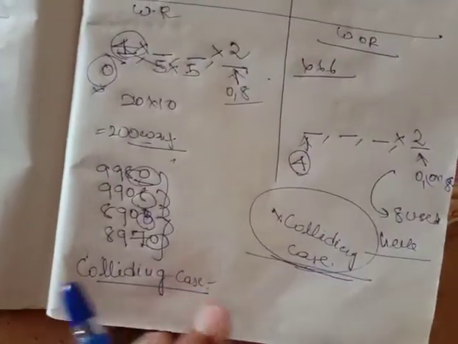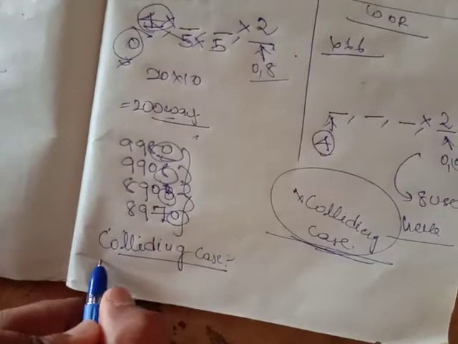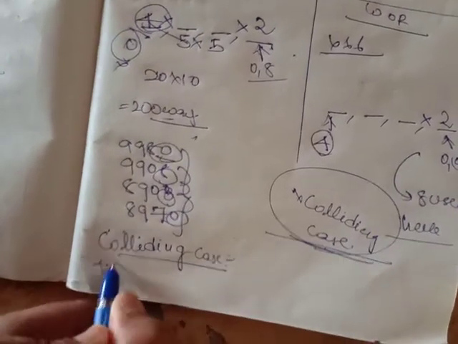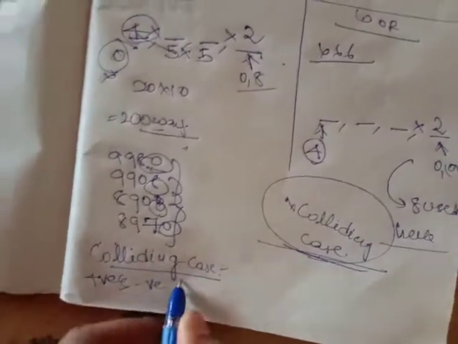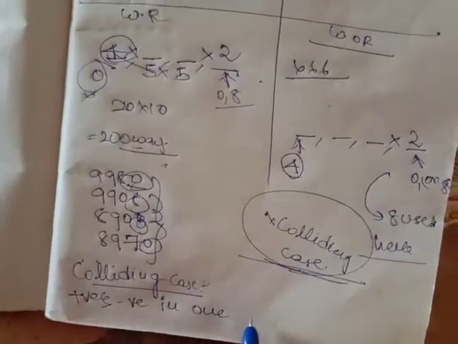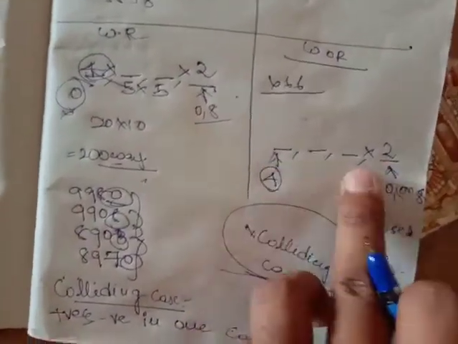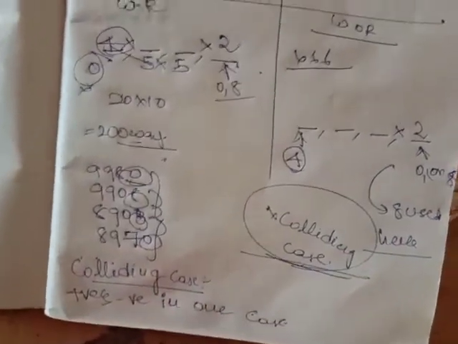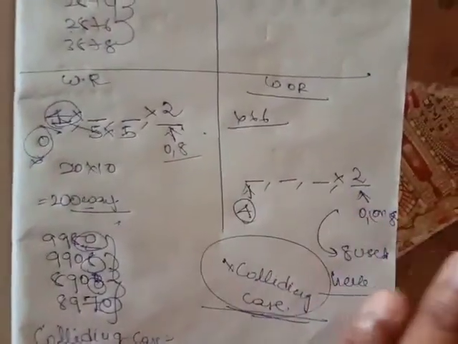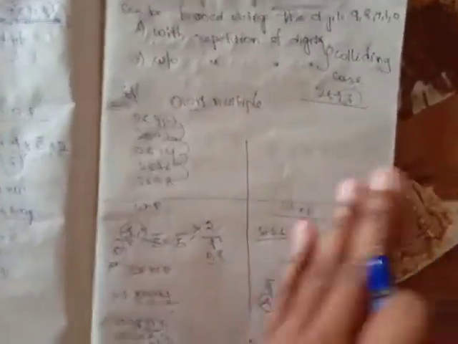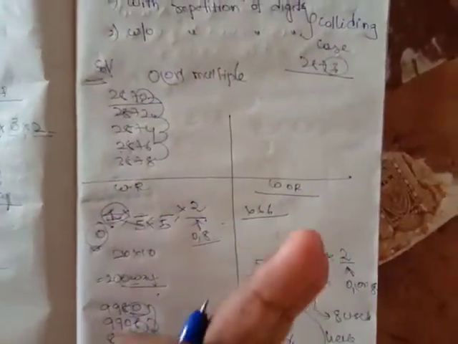So what is colliding case? Colliding case is nothing but whenever we get both positive and negative conditions in one case. Which is the colliding case? Friends, we'll be discussing this after completion of 2 problems, so that you'll get a good idea on this one.